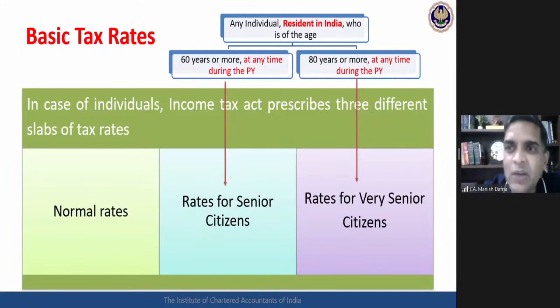So exactly on the last day of the previous year, for the May 21 examination, the applicable previous year is 2021. So now the assessee's date of birth is 31st March 1961. On 31st March 2021, he will be completing exactly 60 years of age.